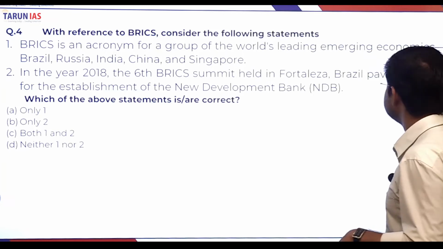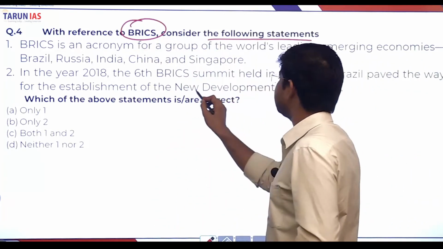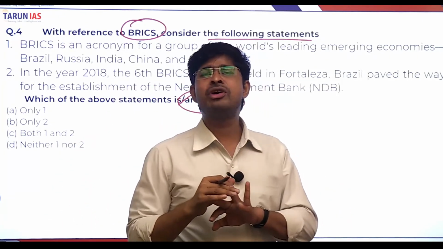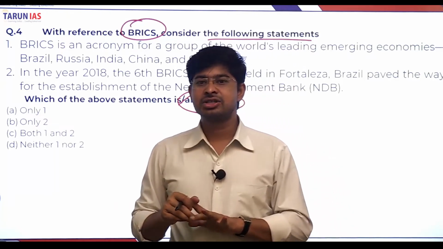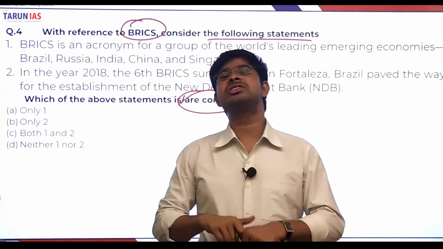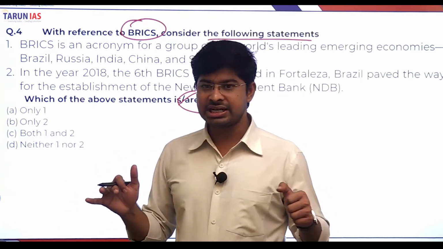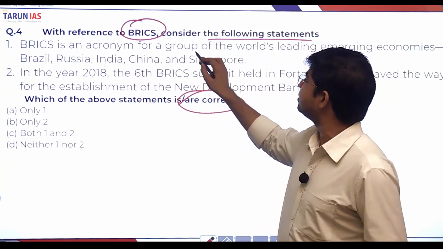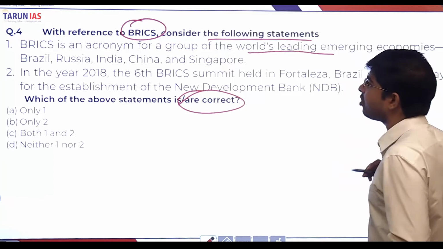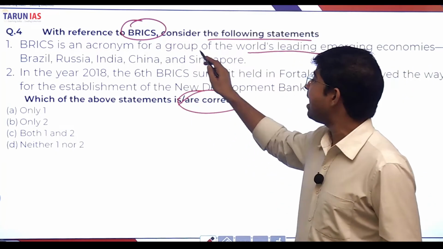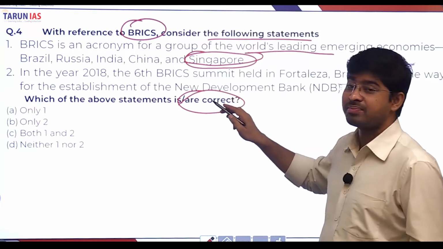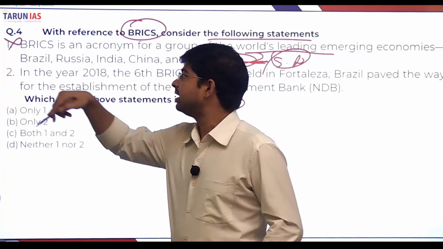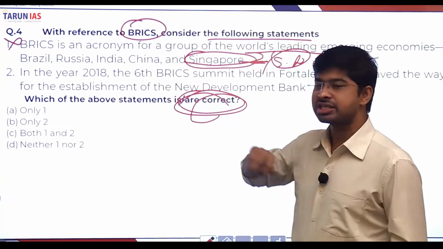It's related to BRICS. Consider the following statements and choose the correct one. BRICS has 5 members: B for Brazil, R for Russia, I for India, C for China, and S for South Africa. There are 5 members, but we are asked about the correct option. First statement: BRICS is an acronym for the group of the world's leading emerging economies: Brazil, Russia, India, China and Singapore. It's not Singapore, it's South Africa, right? So the first statement is incorrect.